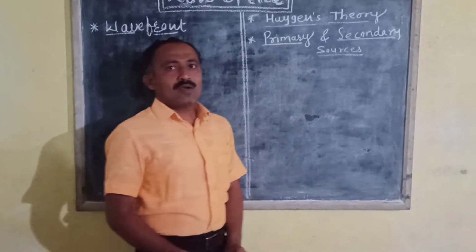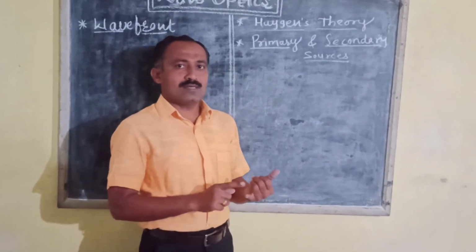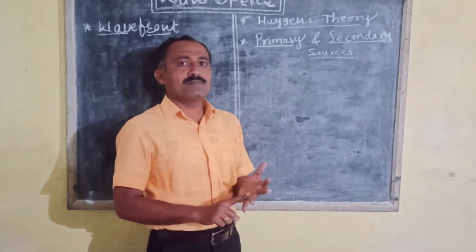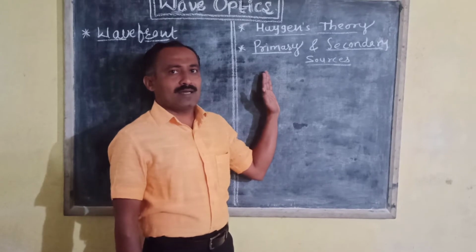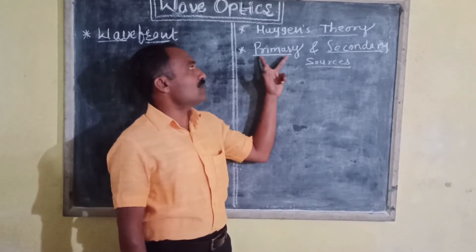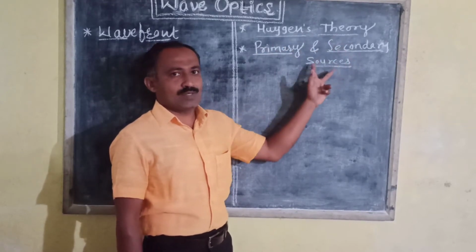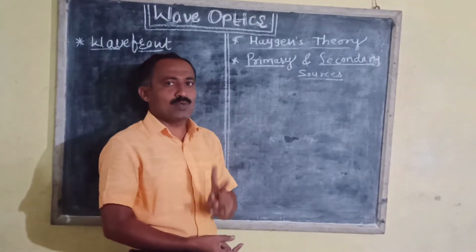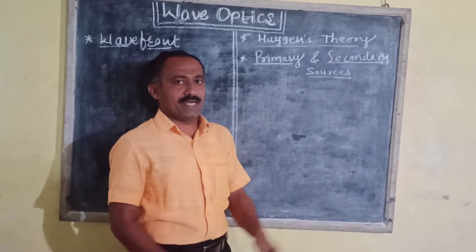We see around us different types of sources of light such as the sun, moon, stars, electric bulbs, etc. These sources of light are divided into two types. According to Huygens, these are primary sources of light and secondary sources of light. Means the different sources of light are divided into two groups, primary sources and secondary sources.